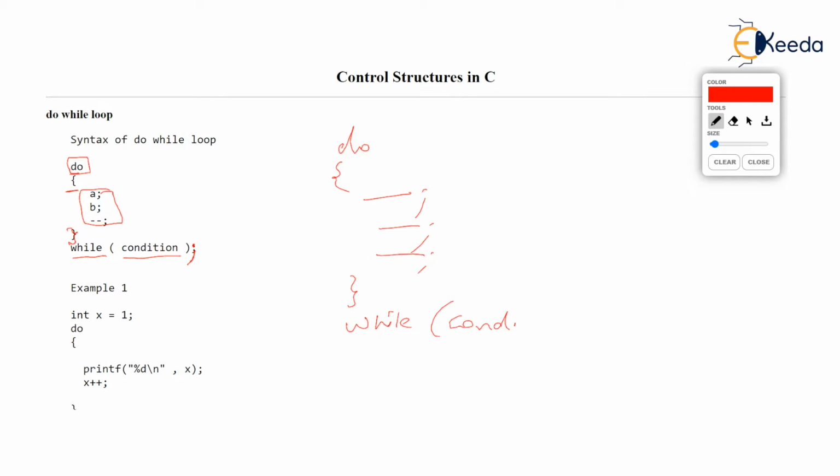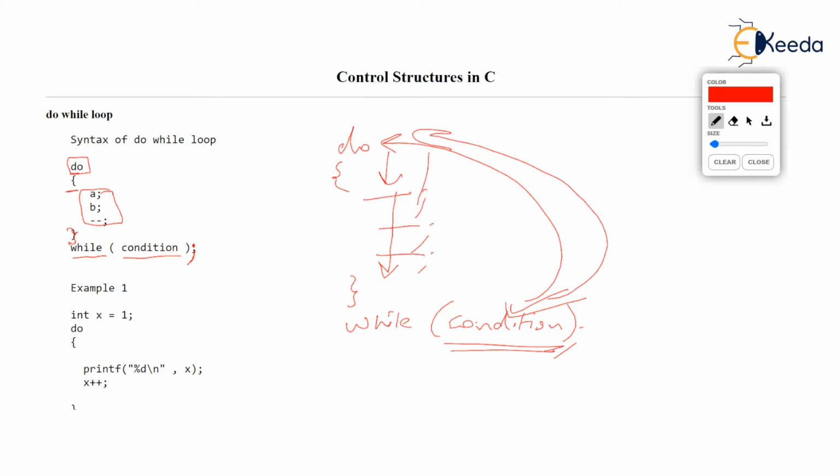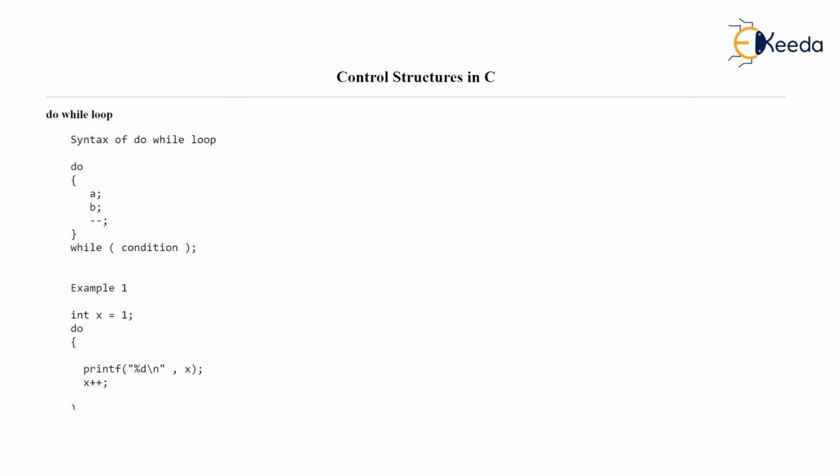Whatever condition you have written in the bracket, if it is true, it will do these set of statements again. And after doing these statements, it will again check the condition. If the condition is again true, it will go back and do it again. So keep on doing these set of statements as long as the condition is true. But if the condition happens to be false, then the control will come out of the loop and the next line will run. So that's the way how do while is written.